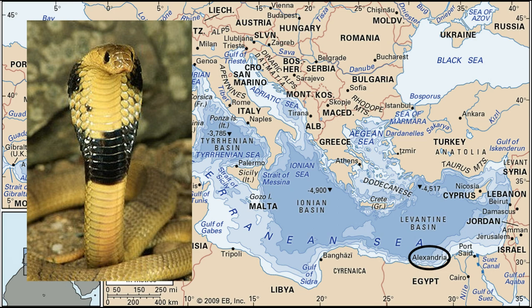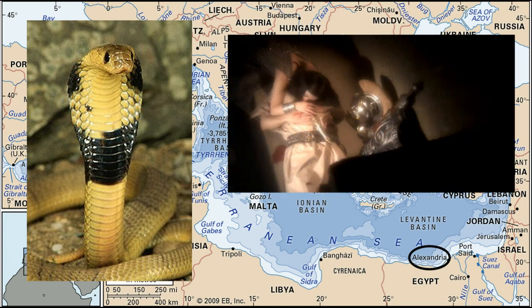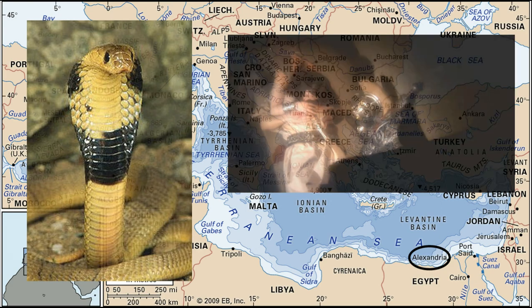Cleopatra then arranged for a poisonous snake to be smuggled into a basket of figs. She then committed suicide by allowing the snake to bite her on the chest. She arranged for herself and Mark Antony to be buried together. Octavian sent agents to kill Caesarion, and in the end, he was killed.